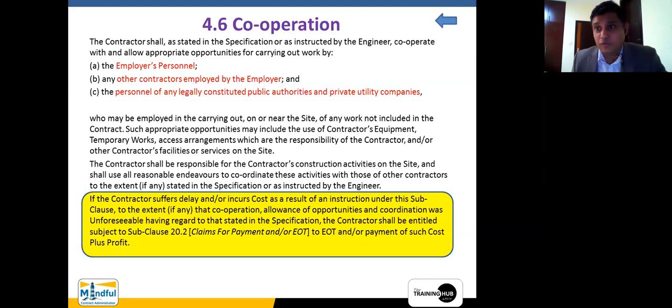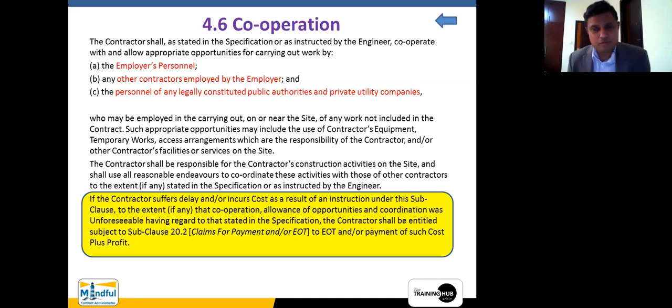So if there is anything unforeseeable, for example, let's say there is a breakdown in the power, which is understood to be an unforeseeable thing, right? But there are certain things that the contractor might be aware of. For example, the contractor knows that there is a road which is going to be expanded in future. At the time you are getting the project, you see that about a kilometer away from the site, the road is going to be expanded. Therefore, you might foresee that there may be certain changes, there may be certain hindrances that the contractor may encounter in executing his work.